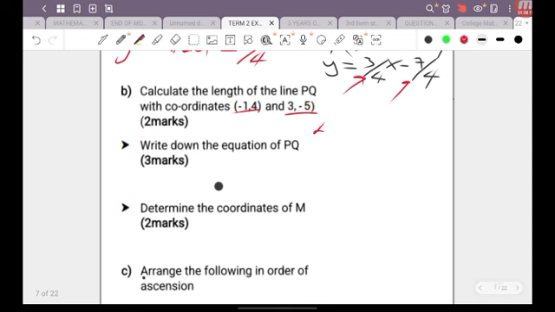So the length of a line is equal to the square root of (y2 minus y1) all squared plus (x2 minus x1) all squared. Oops, I keep writing the formula incorrectly. I was writing y squared; it is supposed to be y sub 2.